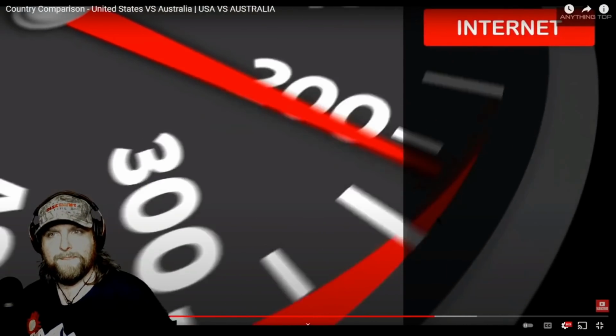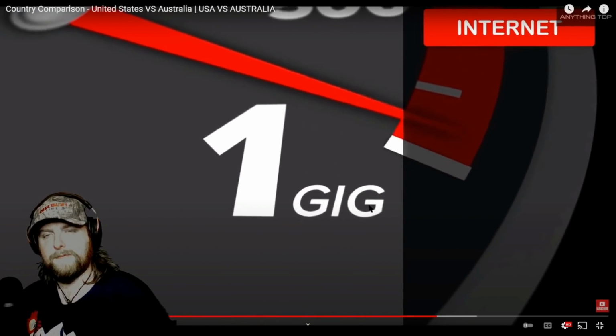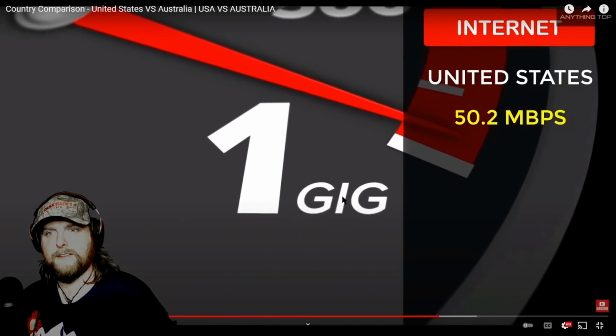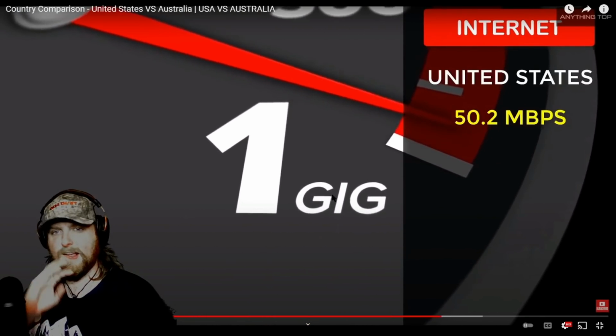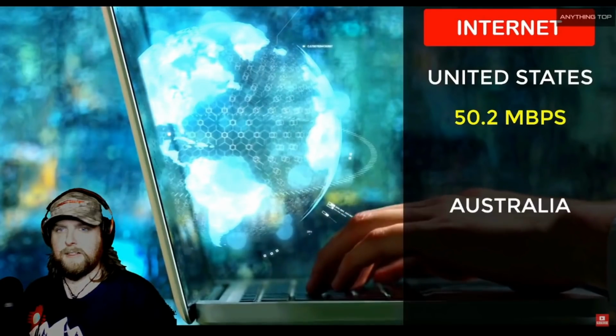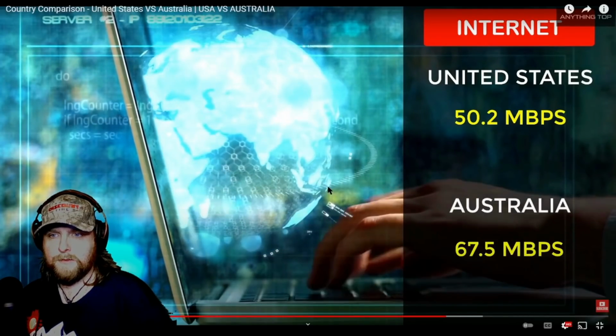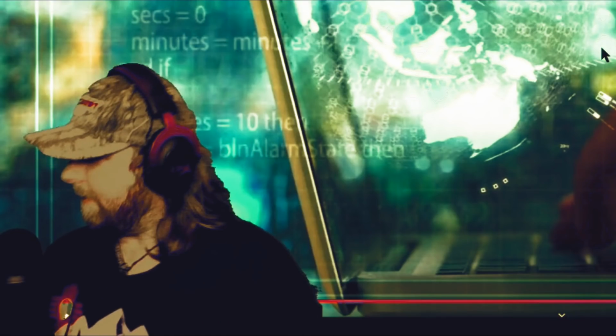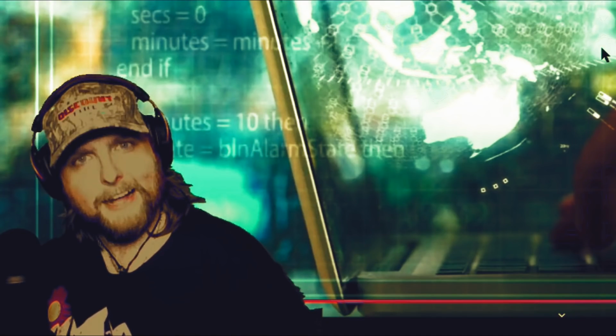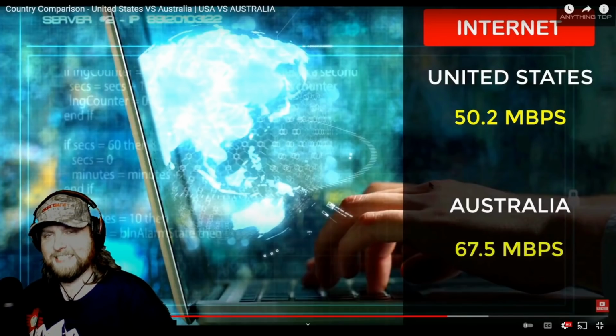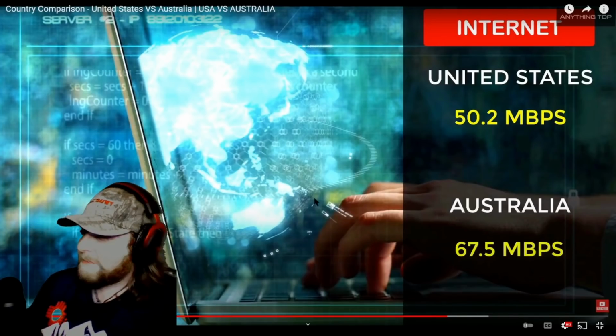Talking about average internet speed, the average internet speed in United States is 50.2 Mbps, while the average internet speed in Australia is 67.5 Mbps. Be faster here. Oh. Well, I stand corrected. Damn, another shocking statistic. This is turning out to be pretty interesting.